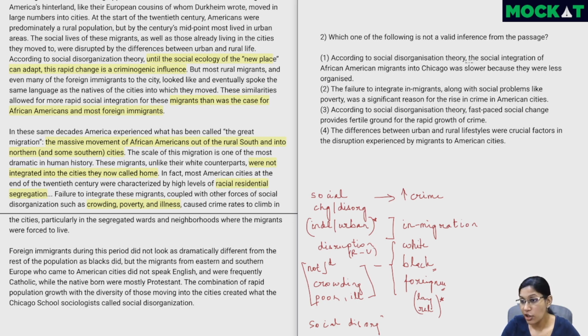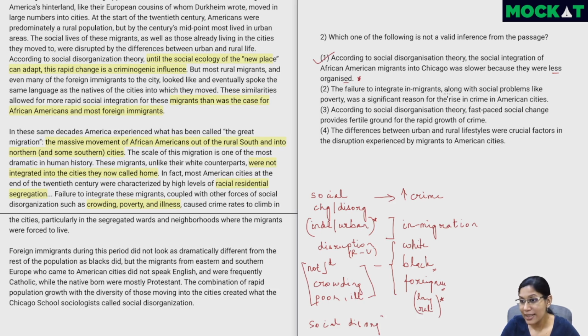According to social disorganization theory, the social integration of African American migrants into Chicago was slower because they were less organized. Now, there's a lot of words from the passage, social disorganization theory and all, but there's a factual error, which is one of the common elimination techniques, right? They weren't less organized, they were simply not integrated, right? It could just as well and probably was the fault of the people who were from Chicago. So this is something which cannot be inferred, and hence this actually should be the correct choice.